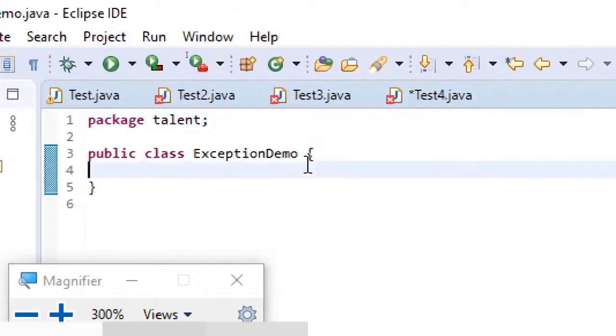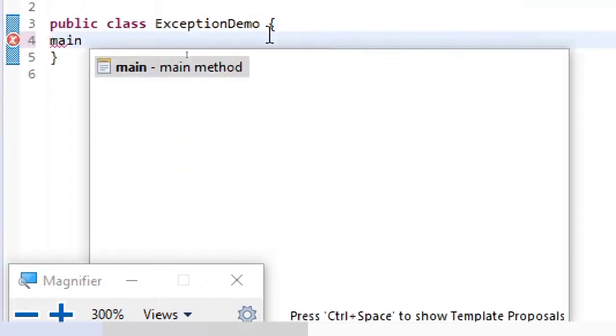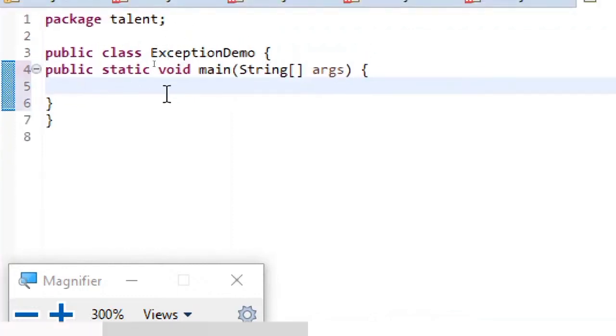In this, let's just create a small piece of code, and here we'll just say int a, b. Otherwise, let me straight away write int.